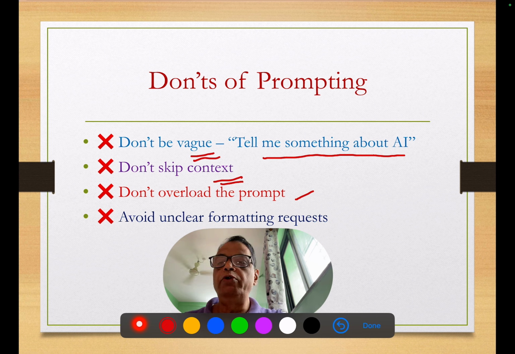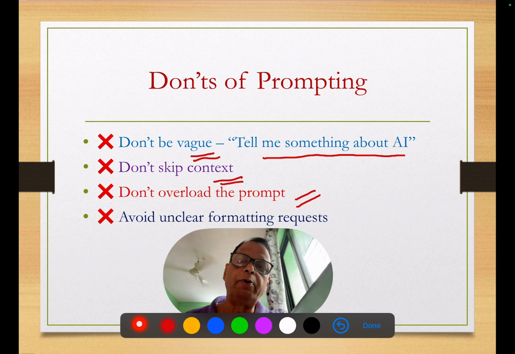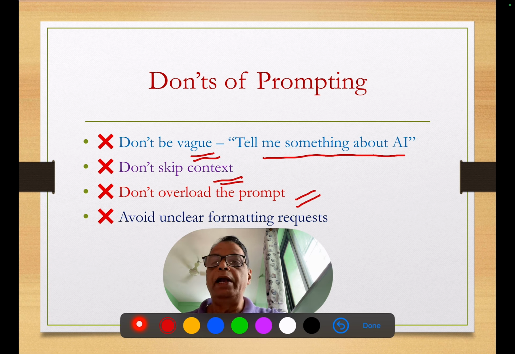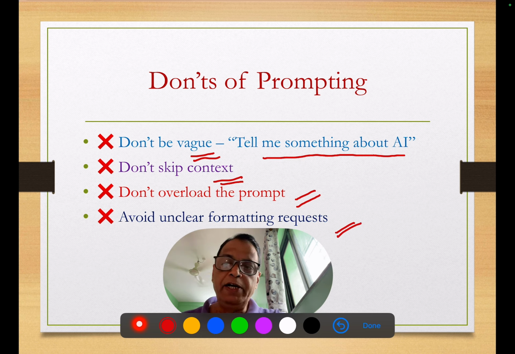Also, do not overload the prompt. Do not ask many things within one prompt, as that may create confusion for ChatGPT and the answer will not be generated appropriately. You can avoid unclear formatting requests. So the format should be there. If you are not using an appropriate format, then that is not good for your prompt.